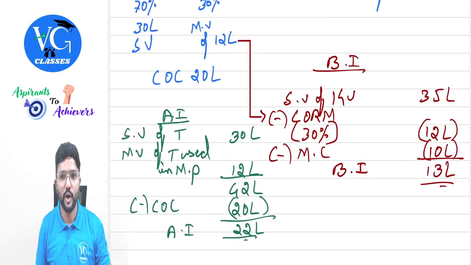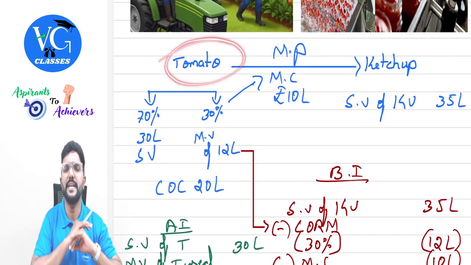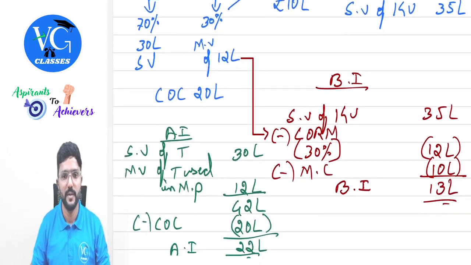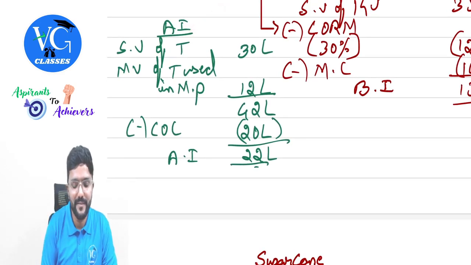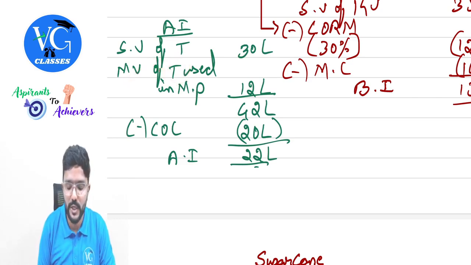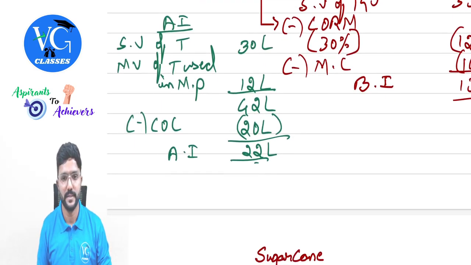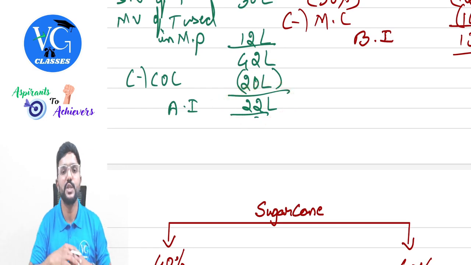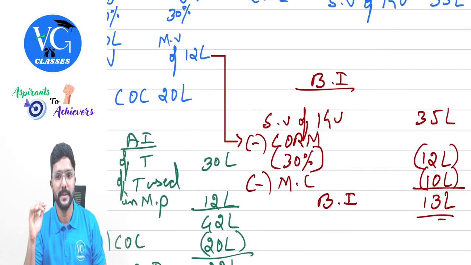Now let us calculate how much is agriculture income and how much is business income. And let us take the cost of cultivation for 100% of the tomato as 20 lakh in full. Okay, sir. So first coming to agriculture income. What is the sale value of tomato, which is 70%? 30 lakh. Then what is the market value of tomato which is used in the manufacturing process? 12 lakh, which is the remaining 30%. So we are getting a total of 42 lakh. What is the total cost of cultivation? 20 lakh. Reduce it. So we will get agriculture income of how much? 22 lakhs.